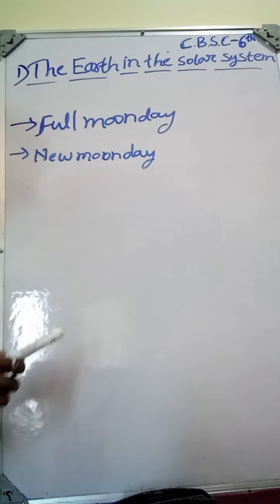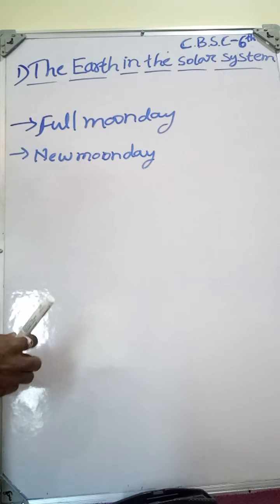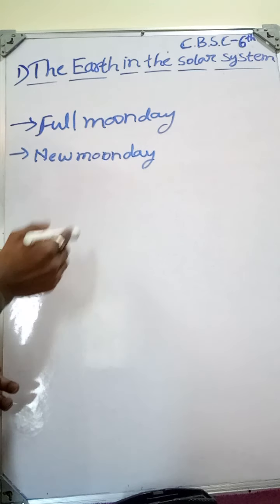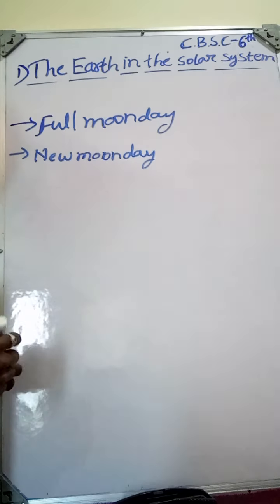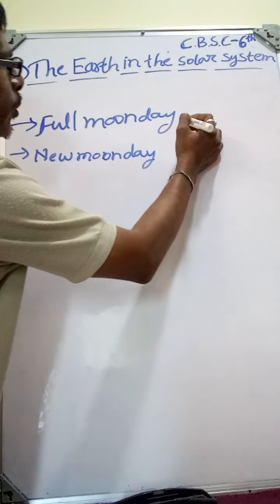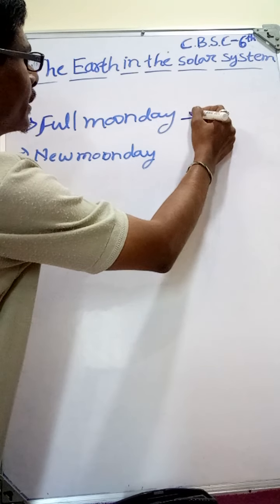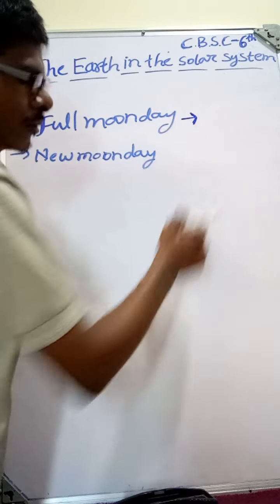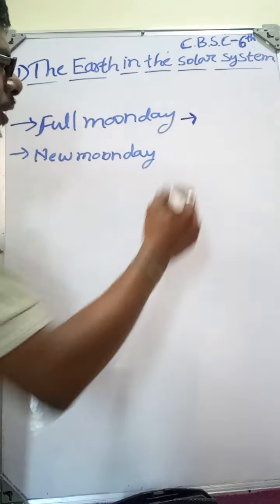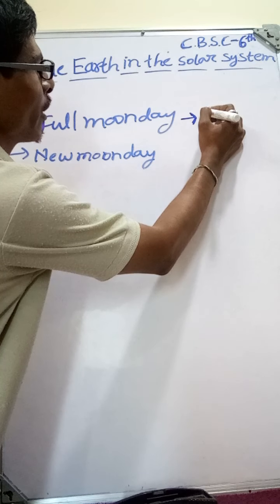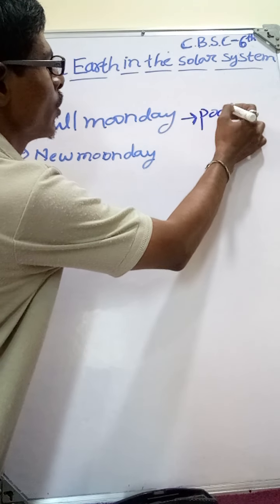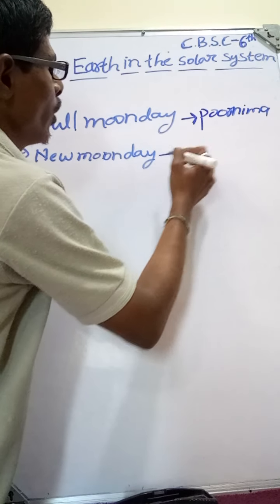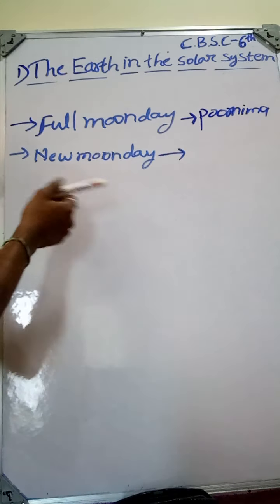Okay, and every month we can see full moon day, and after a fortnight we can also see the new moon day. So what is the full moon day? Full moon day is called Purnima in Telugu. And after a fortnight we can see the new moon day.